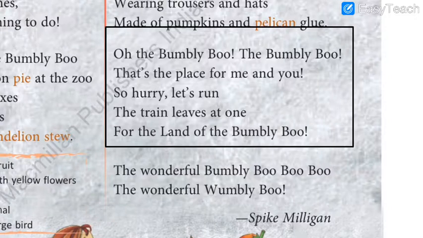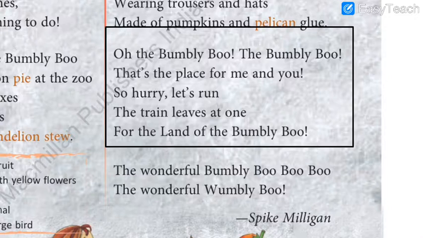Which animals do you never see in the land of Bumbleboo? This is, I bet, very easy. See, you never see a gnu. Correct? So this is only the one animal you can't see in the land of Bumbleboo. Otherwise, all the animals, even the humans, are like animals over there. Now, the next question is 4th. What are the trousers and hats made of? I showed you in the picture. What are the trousers and the hat made of? Of pumpkins and pelican glue.